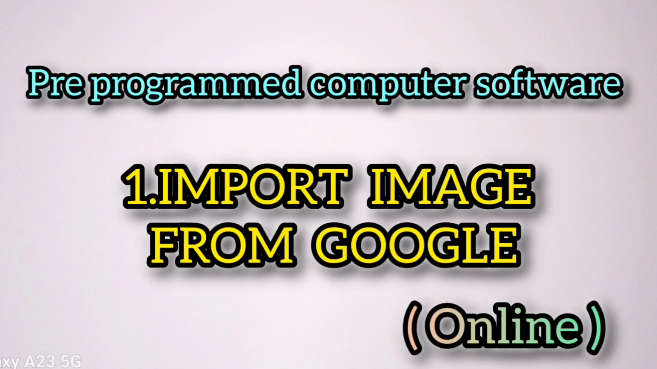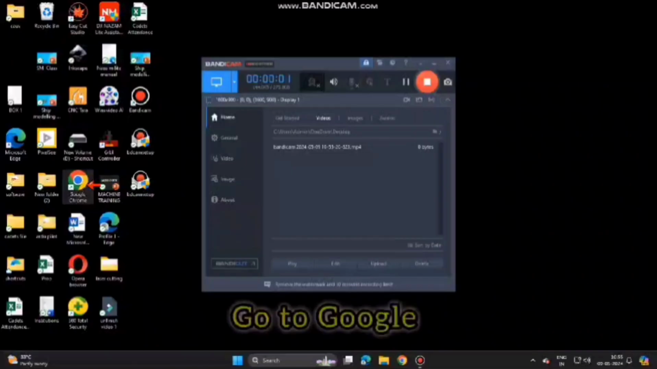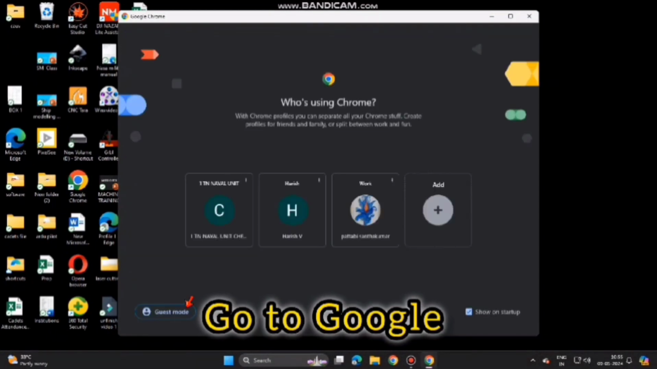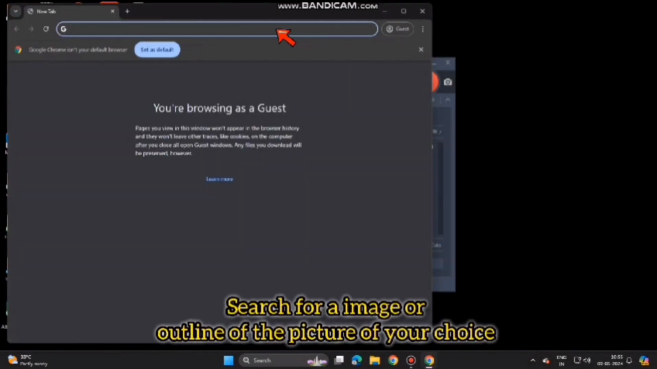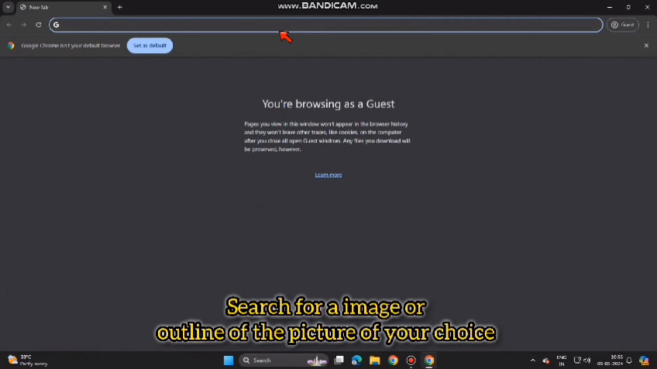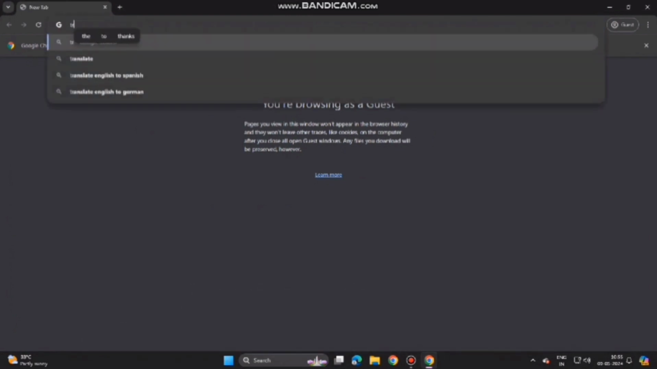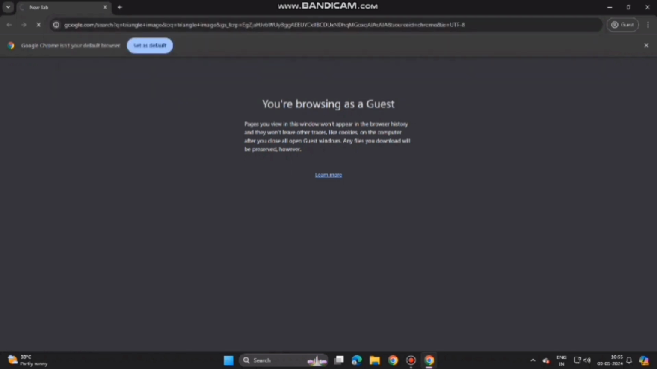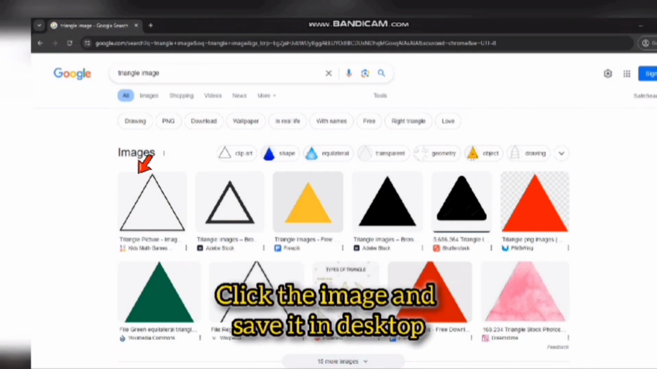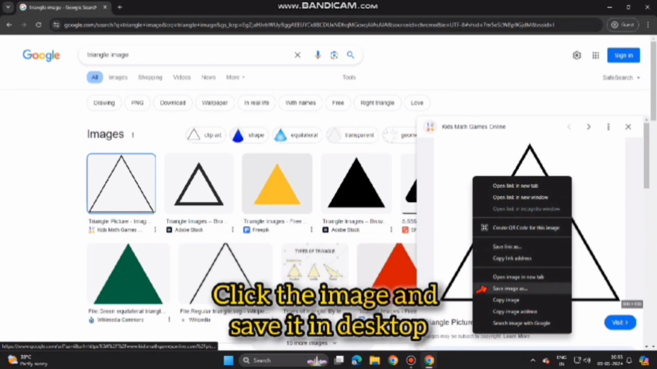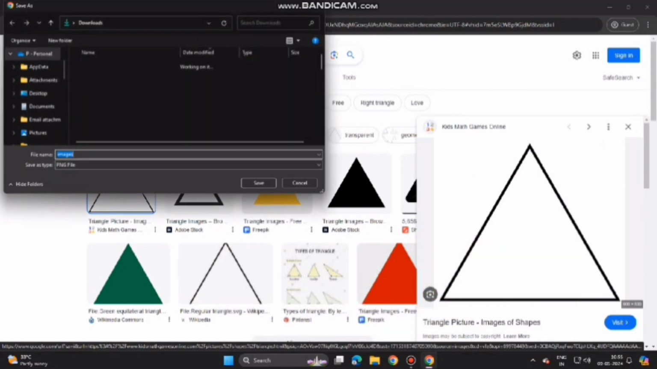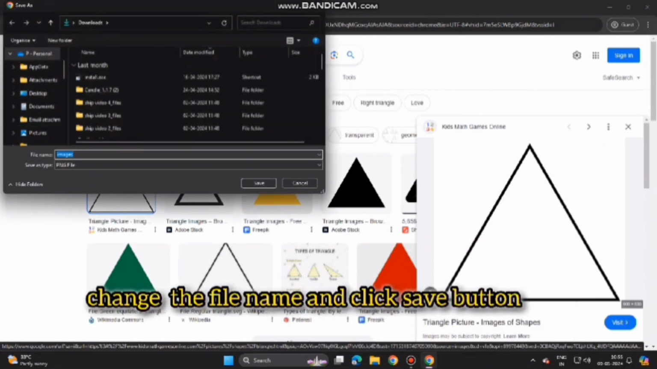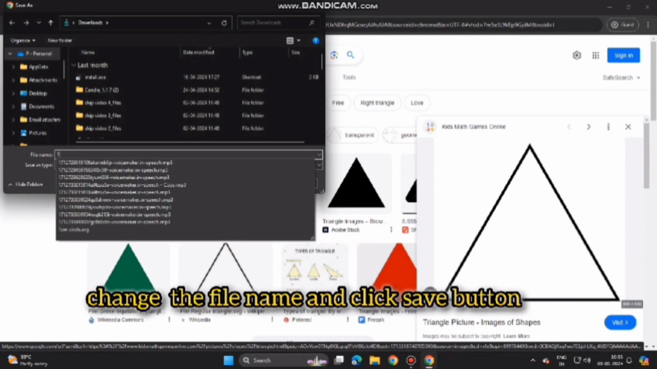Pre-programmed computer software. 1. Import an image from Google. Go to Google. Search for an image or outline of a picture of your choice. Click the image and save it in the desktop. Change the file name and click the Save button.